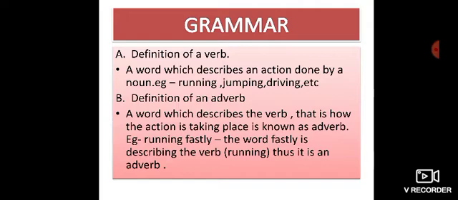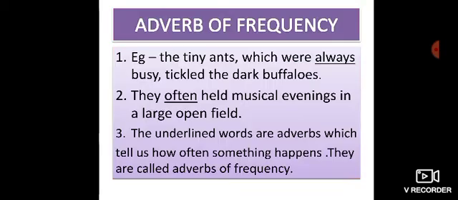Sunita is running fastly. Sunita is a noun. Running is a verb. And how is that verb taking place? It is done very fastly. Thus fastly is an adverb. It is describing the verb.